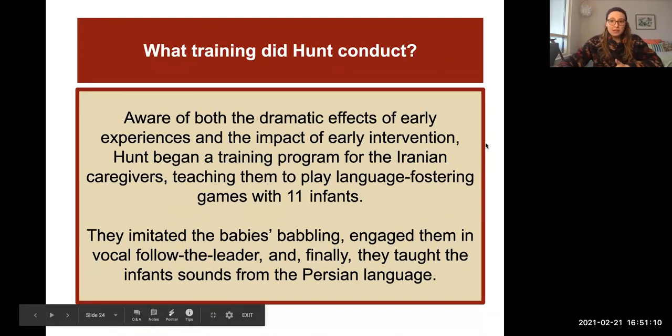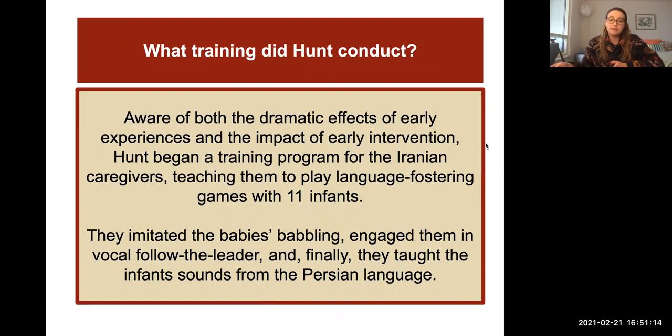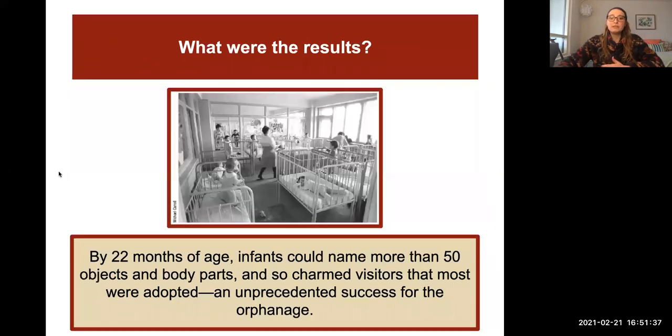So what kind of training then, thankfully, did this researcher Hunt conduct after finding out that kind of research there? He then began to train Iranian caregivers, teaching them to play language fostering games with 11 infants. So the caregivers imitated the baby's babbling, engaged them in vocal follow the leader, and also taught the infants sounds from the Persian language. So great news here, thank goodness.